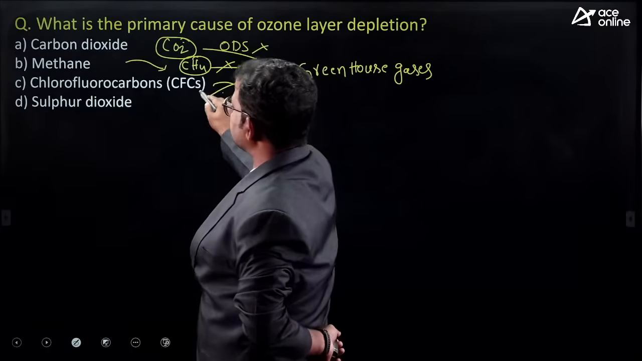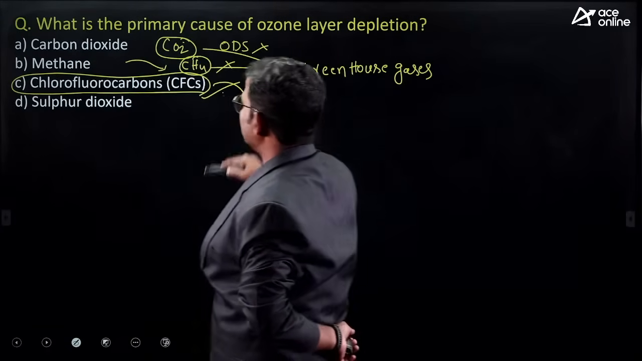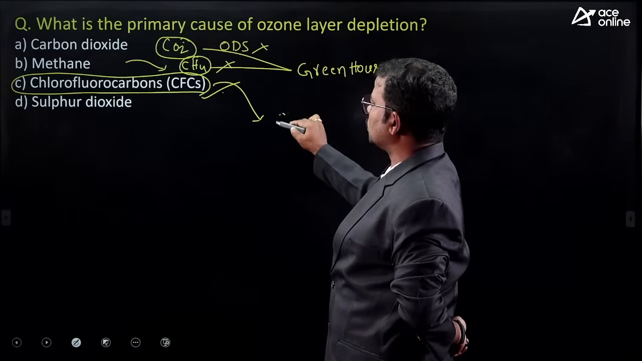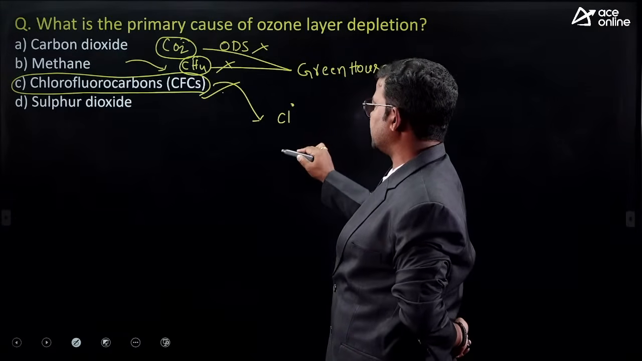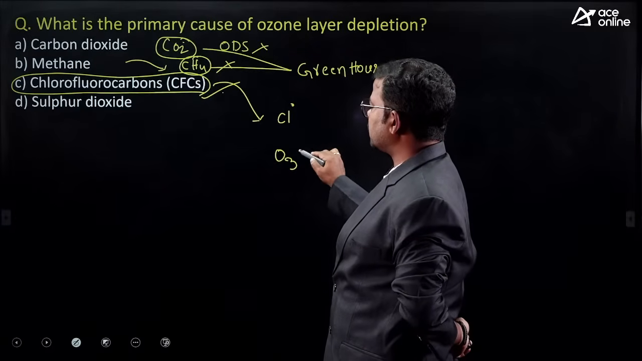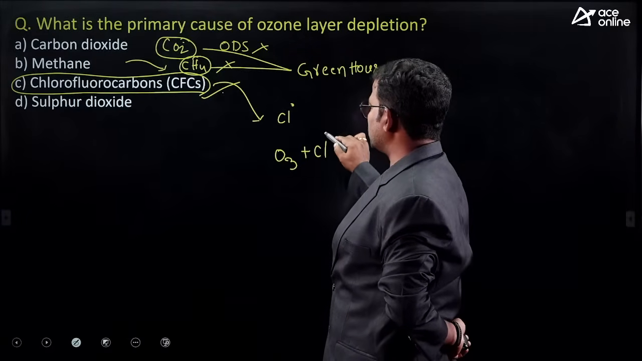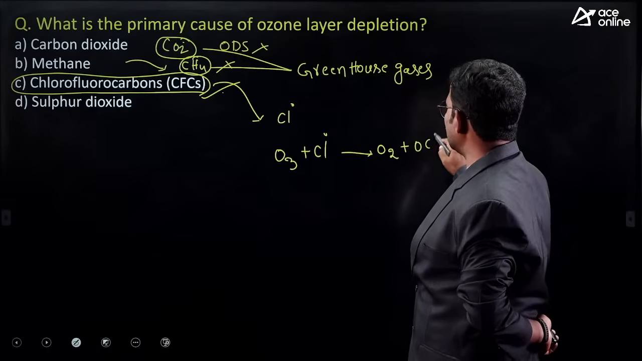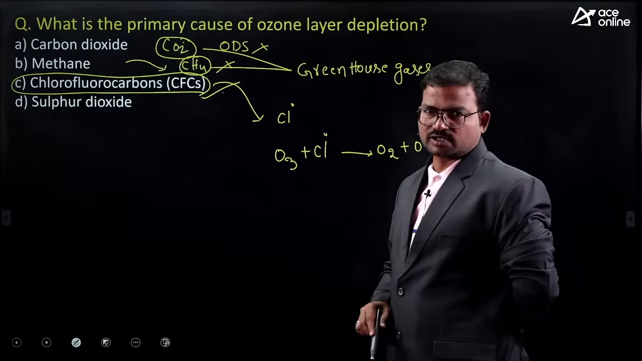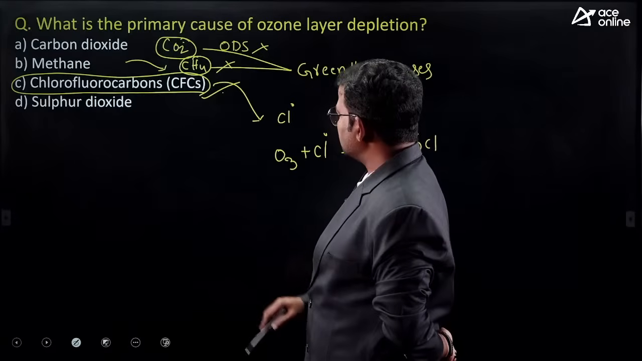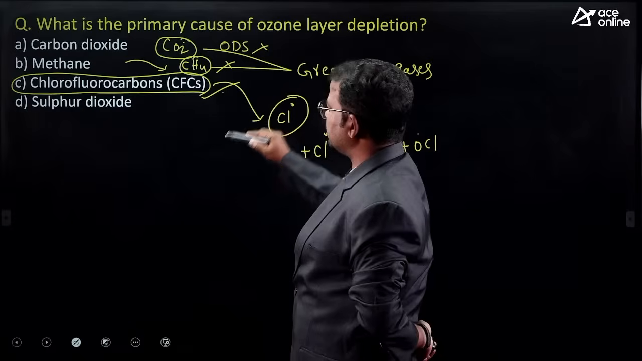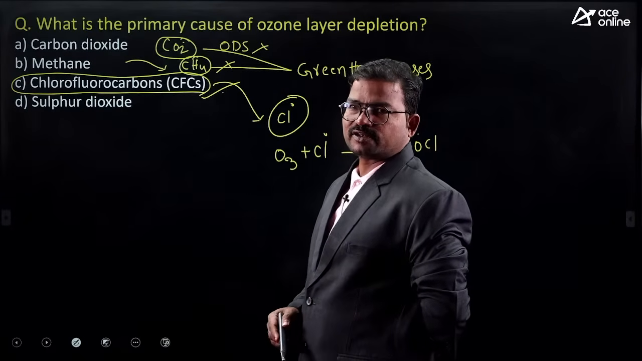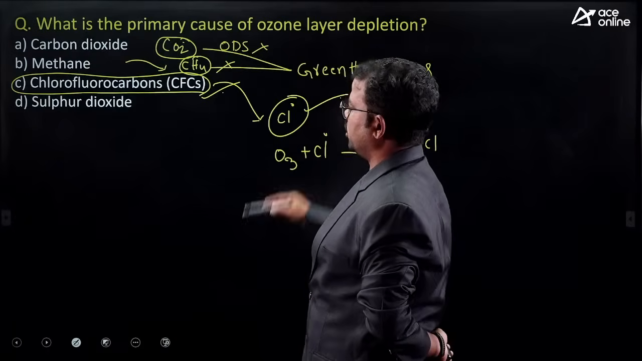Next one, chlorofluorocarbons. Yes, option C is the right answer. Why? Because from chlorofluorocarbons we get chlorine free radicals. Each chlorine free radical can destroy 1 lakh ozone molecules, like this: O2 plus OCl dot. This is called ozone depletion. So what kind of radicals are majorly generated from ODS or chlorofluorocarbons? Chlorine free radicals.